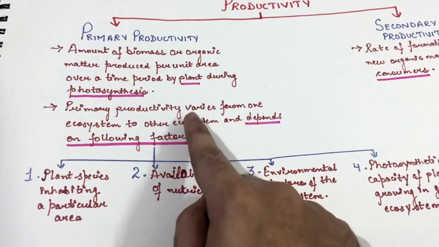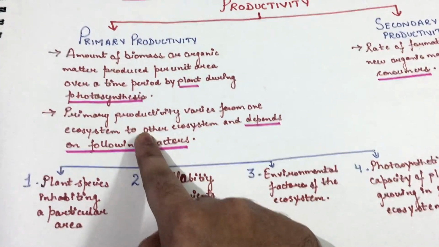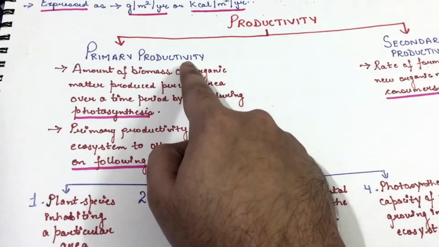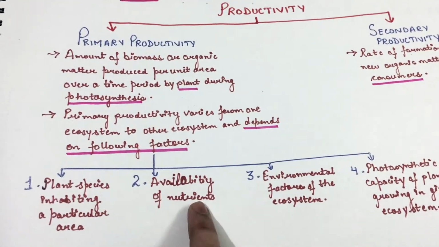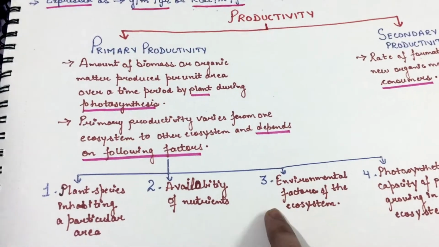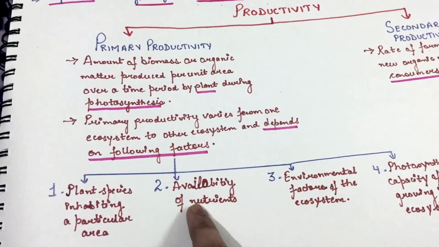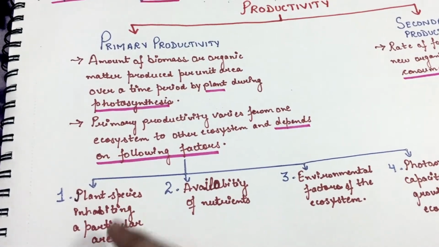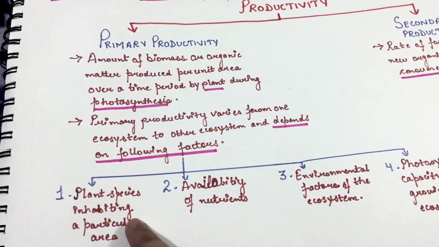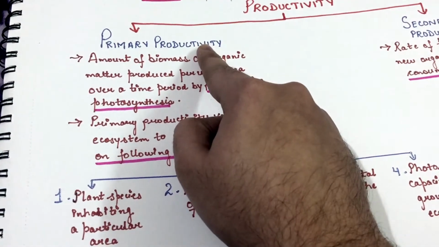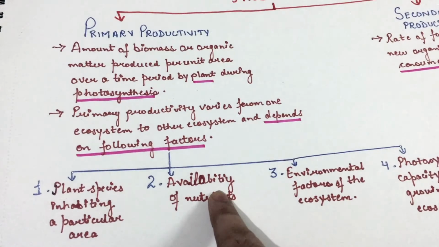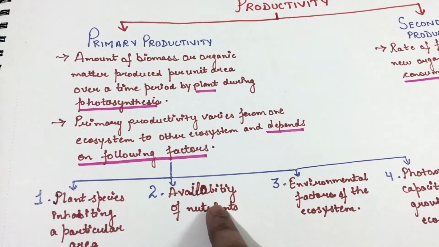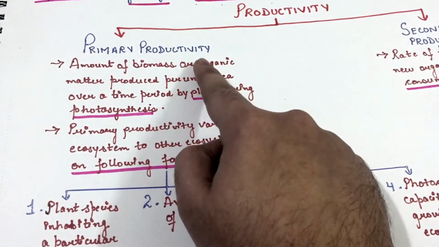One must remember that primary productivity varies from one ecosystem to other ecosystem. Now, the primary productivity depends upon the following four factors. So, what are those factors? Let's discuss. Number one, plant species inhabiting a particular area. More the plant species inhabiting a particular area, more would be the primary productivity. Second is availability of nutrients. More the nutrients present, more would be the primary productivity of that ecosystem.